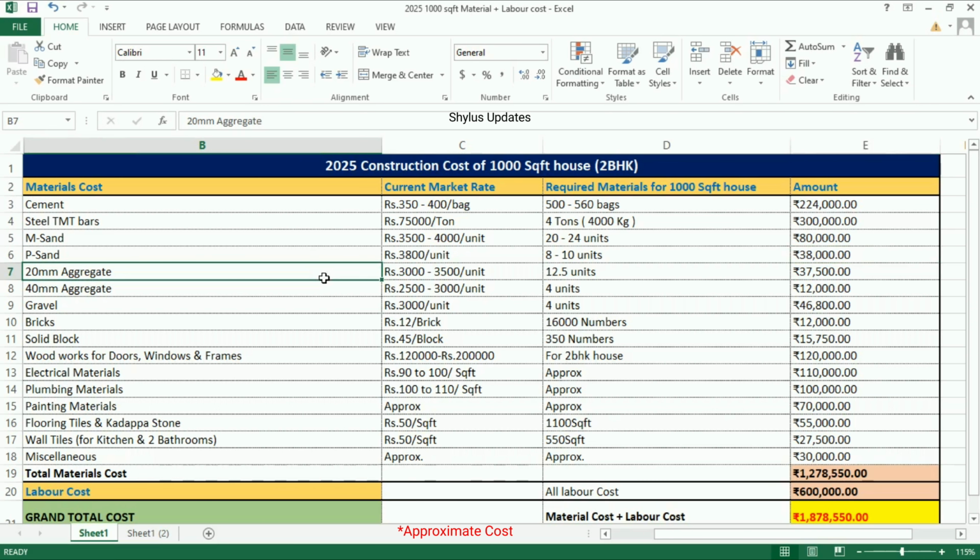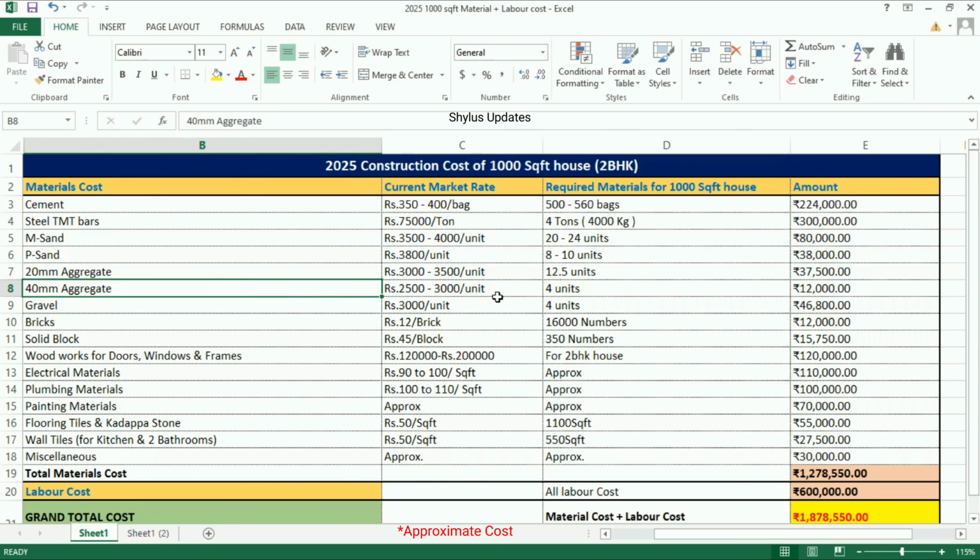20 mm aggregate. Rupees 3000 to 3500 per unit. For 1000 square feet house, 12.5 units of 20 mm aggregate is required. Total amount is rupees 37,500.